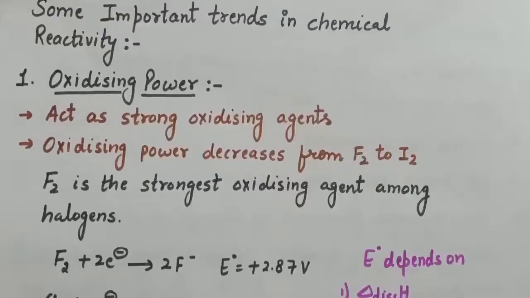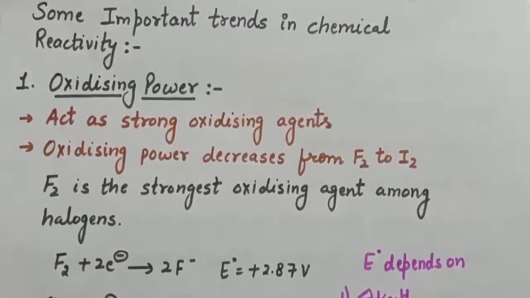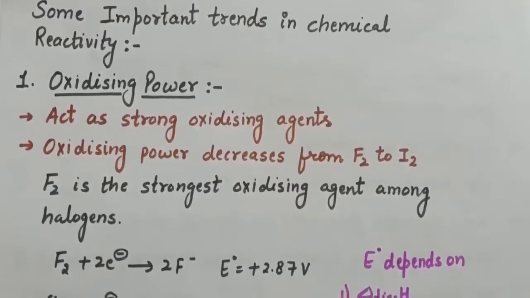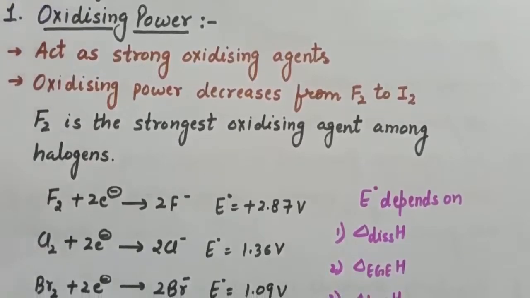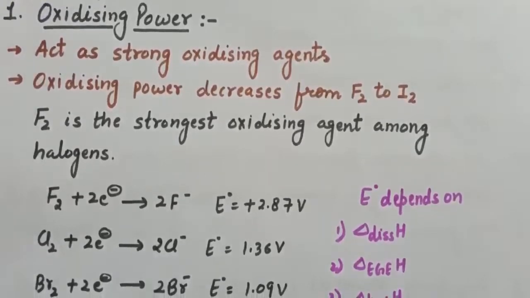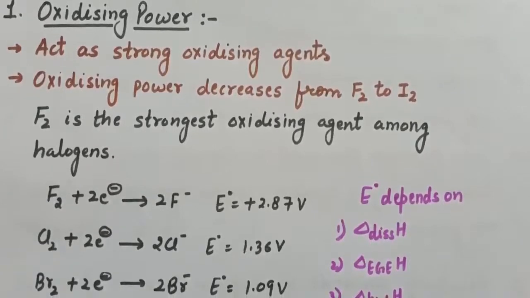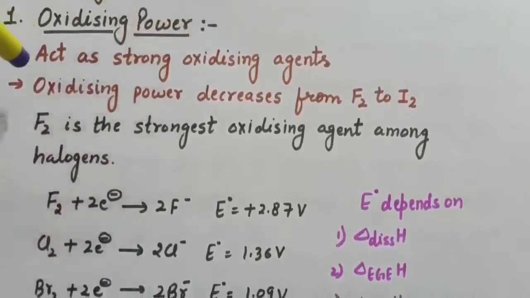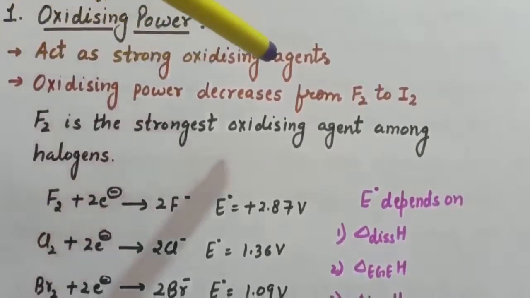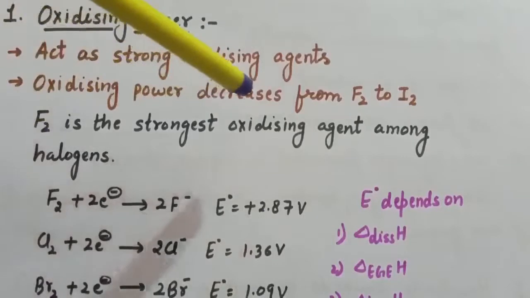So, in lecture number 8, we discussed the oxidation state of group 17th elements. Now, here we have some important trends in chemical reactivity, and the first trend is oxidizing power. The ready acceptance of an electron is the reason for the strong oxidizing nature of halogens, as halogens have electronic configuration ns2np5, so they readily accept one electron, and that is why they behave as strong oxidizing agents. Now this oxidizing power decreases from fluorine to iodine, and in group 17th F2 is the strongest oxidizing agent.